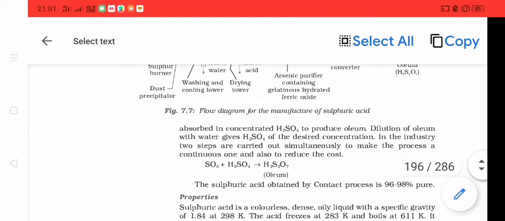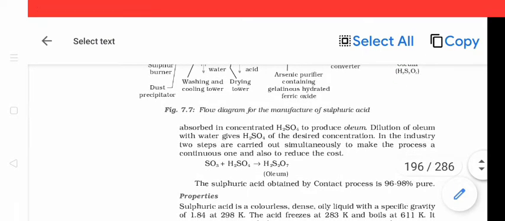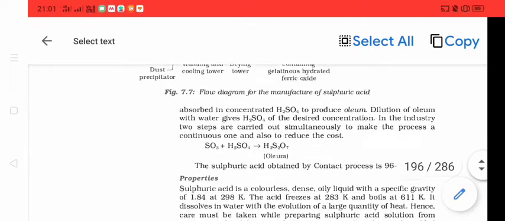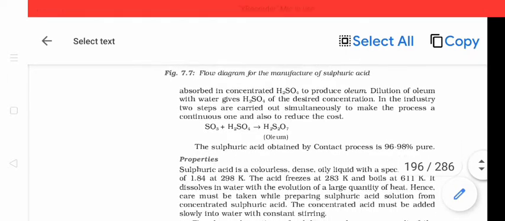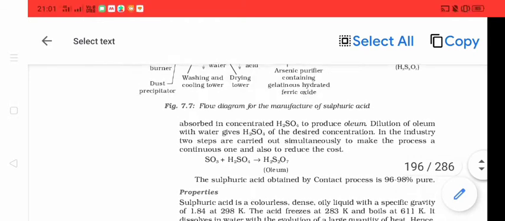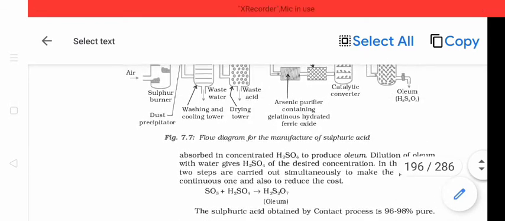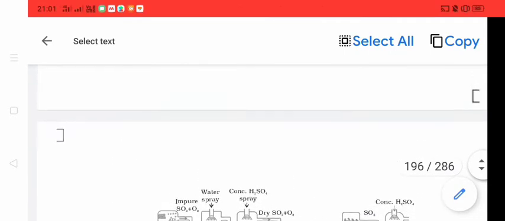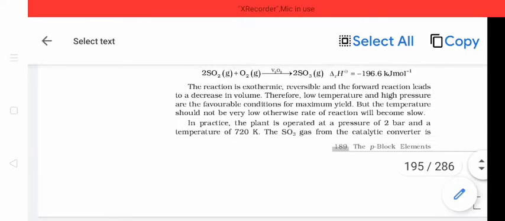So oleum is H2S2O7, and when oleum is made to react with water, it forms sulfuric acid, which is 96 to 98% pure. Now the question is, what are the conditions under which we will get maximum yield of sulfuric acid?